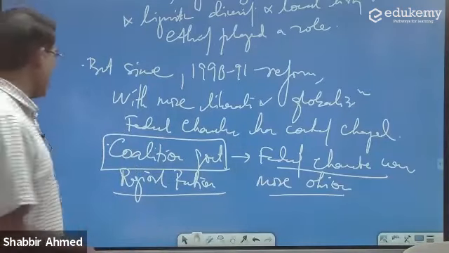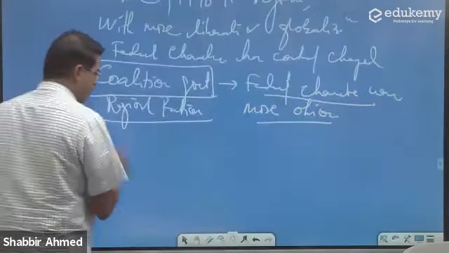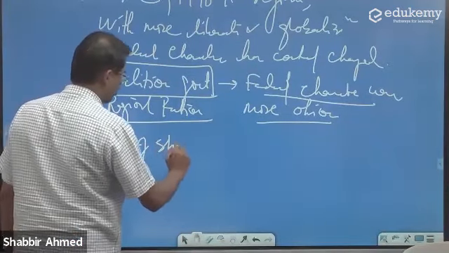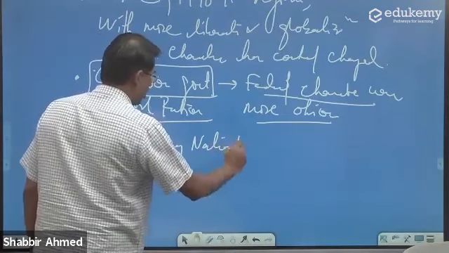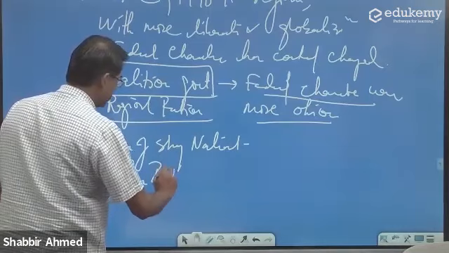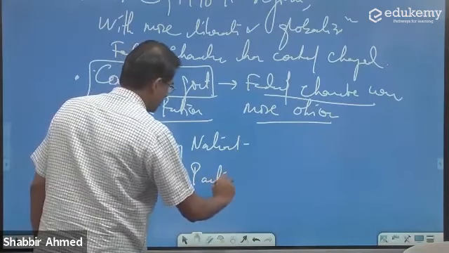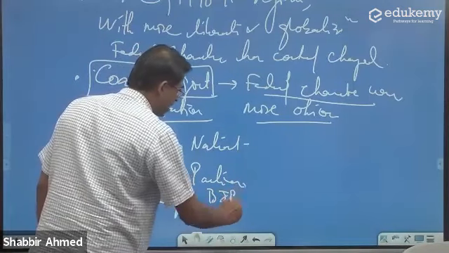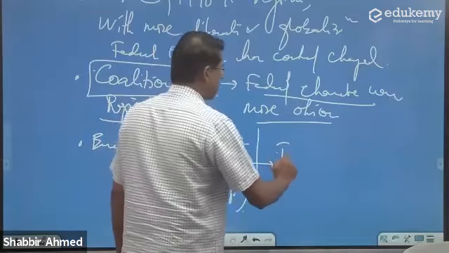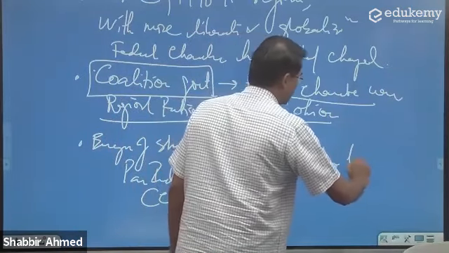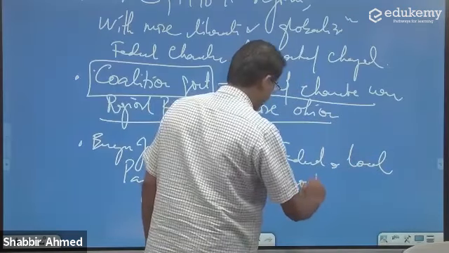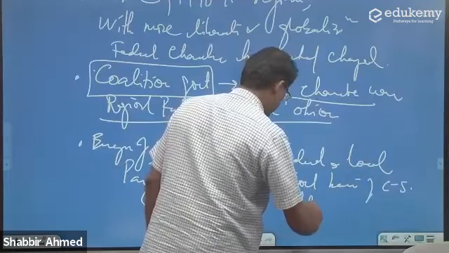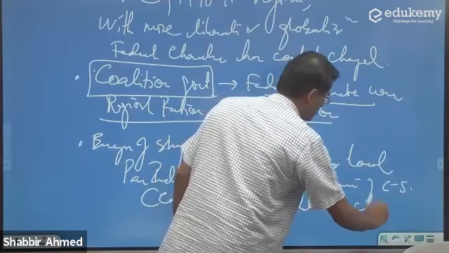But the moment we have the emergence of strong national, or you can say pan-Indian parties, whether you say Congress-led governments or the BJP-led governments, the federal and the local regional basis of center-state relationship has changed.